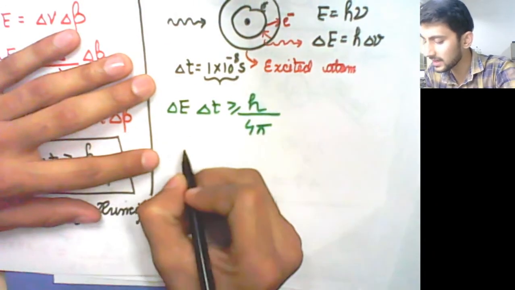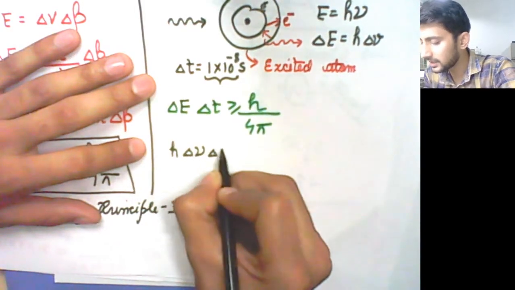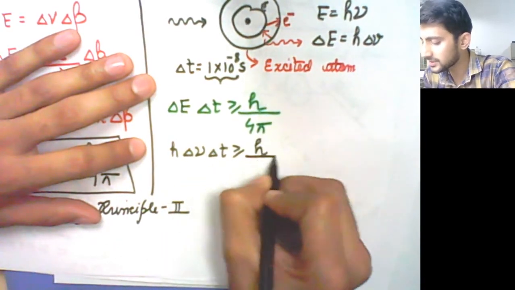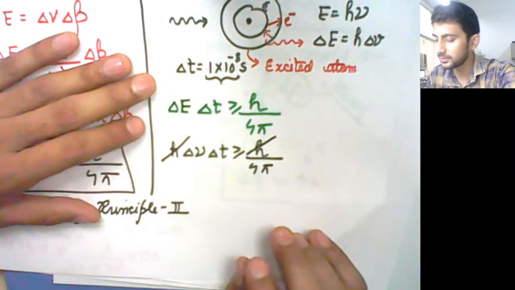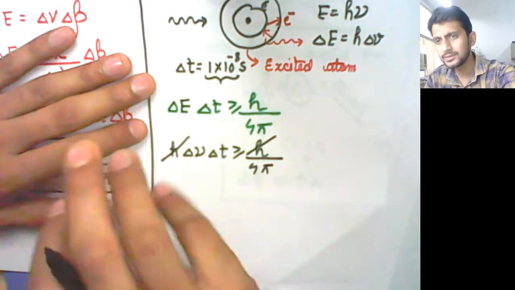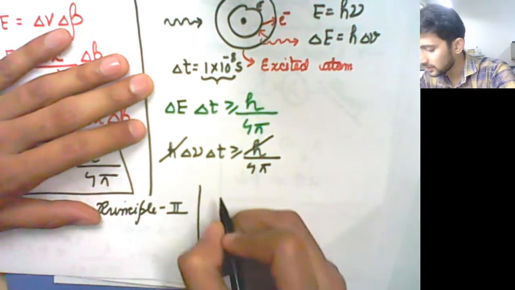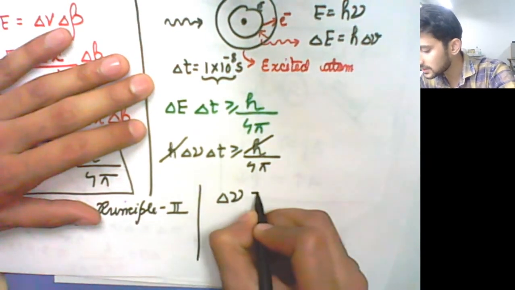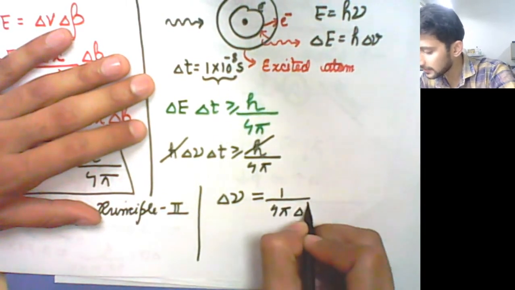So from here you can write that h into delta nu into delta t has to be greater than or equal to h upon 4 pi. This h will get cancelled with this h. We assume that the least value of the uncertainty was h upon 4 pi. So the uncertainty in frequency will at least be equal to 1 upon 4 pi delta t.